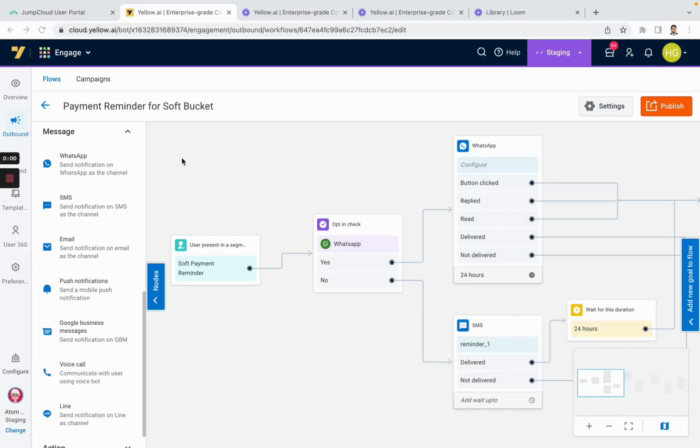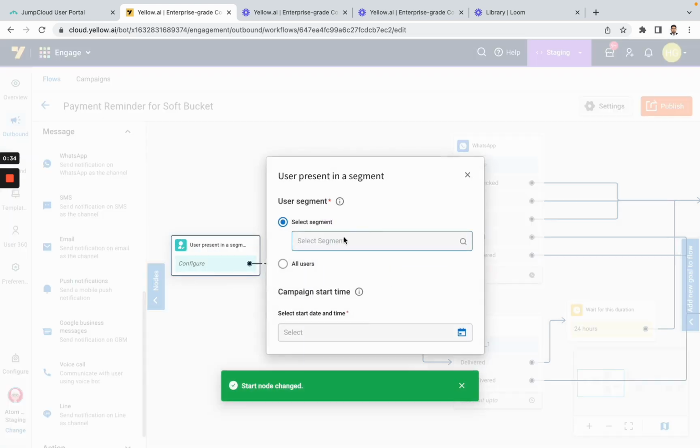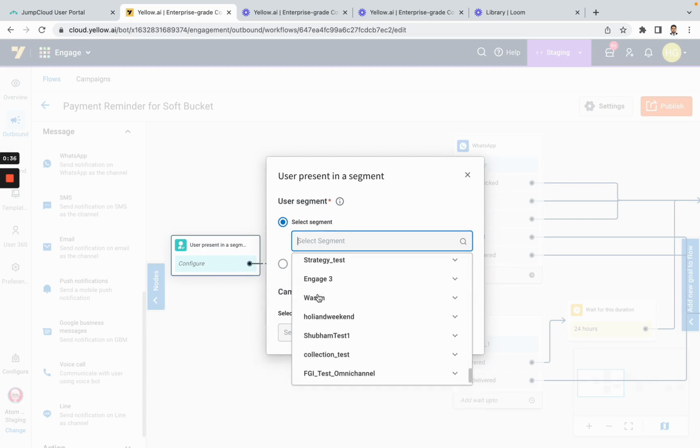So for the sake of today's demo, we are going to showcase how, for example, a soft communication with the customers can be run. This is our flows module where we have created the outbound omnichannel campaign for our soft bucket payment reminders. Here is our canvas where we have created the campaign. The campaign starts with a user entry rule. That can be a user event based on which a workflow can start, or can be for a segment also. We have started this particular outbound campaign for people who are present in a segment.